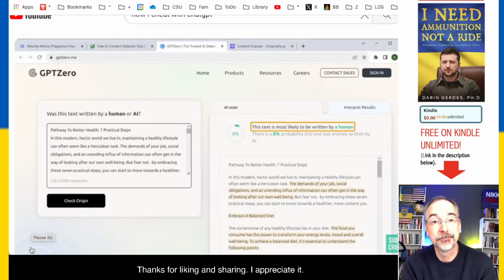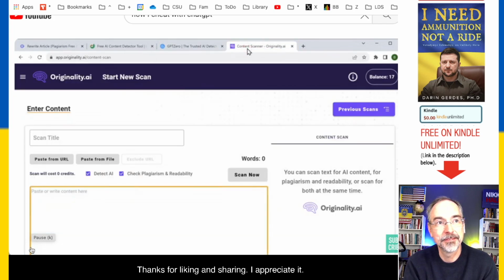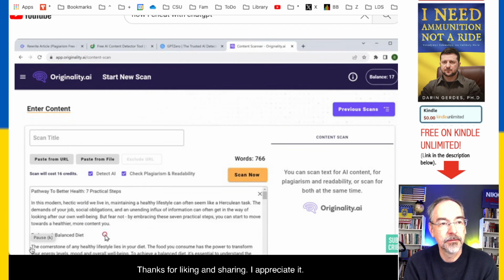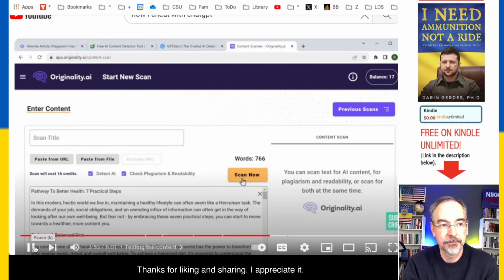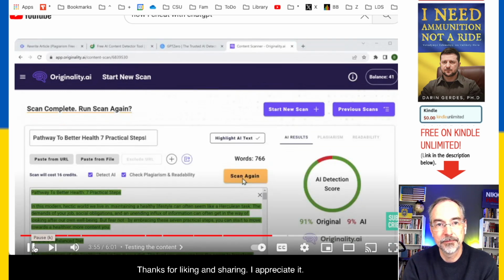As you can see, it says the content is human written with only 8% AI probability. Finally, let's test originality AI. Just paste the content and click scan. And that's it. We got a 91% originality content result.